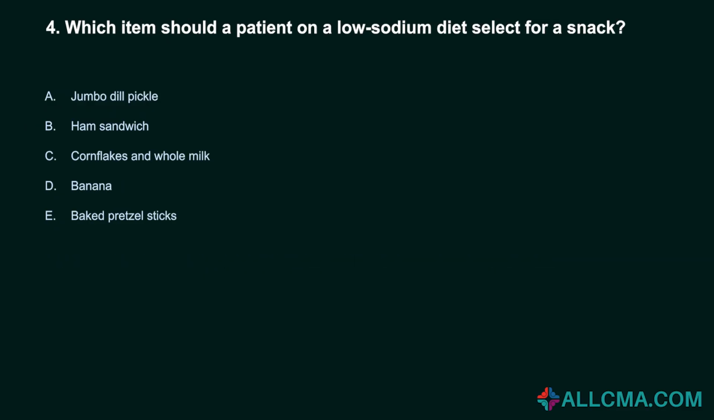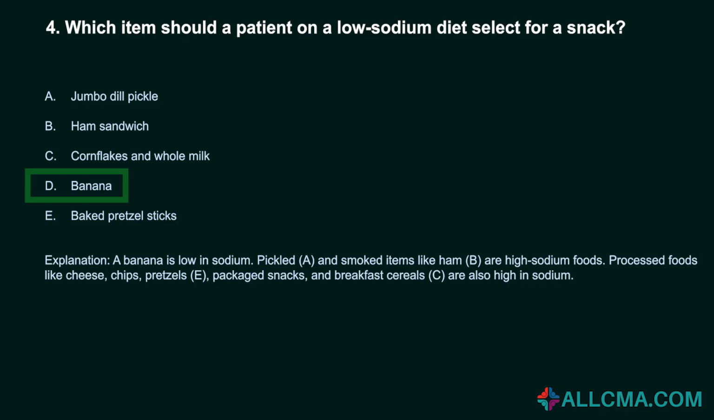4. Which item should a patient on a low-sodium diet select for a snack? A. Jumbo dill pickle. B. Ham sandwich. C. Cornflakes and whole milk. D. Banana. E. Baked pretzel sticks. Correct answer: D. Banana. A banana is low in sodium. Pickled items, A, and smoked items like ham, B, are high-sodium foods. Processed foods like cheese, chips, pretzels, E, packaged snacks, and breakfast cereals, C, are also high in sodium.